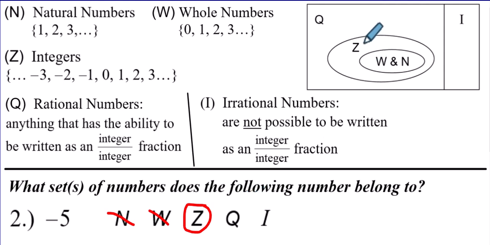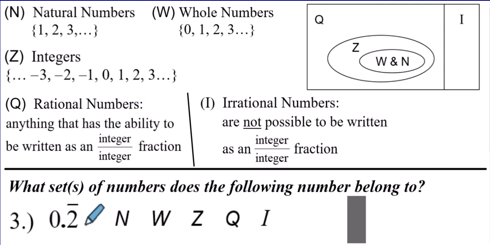Well, if it's an integer, we can guarantee it's rational. Now, we can't go the other way. Not all rationals are integers, but every integer is a rational. And if it's rational, then it's not going to be irrational. By the way, the proof for it being rational is that you could write this over 1, which is why it satisfies the definition of rational numbers.